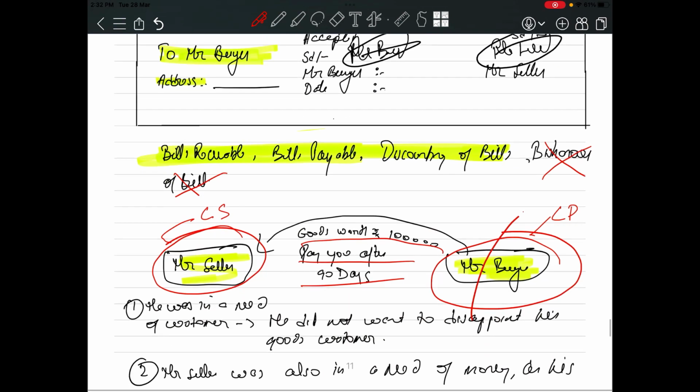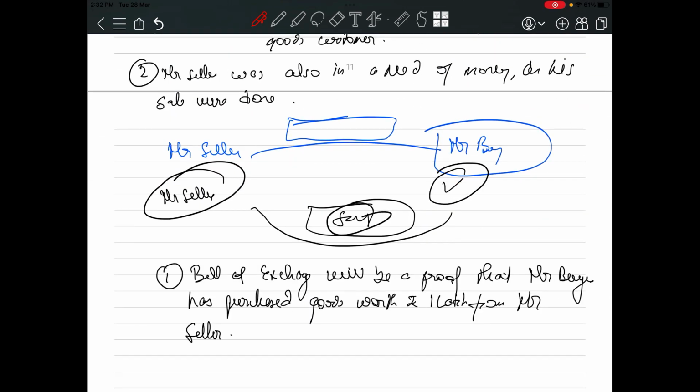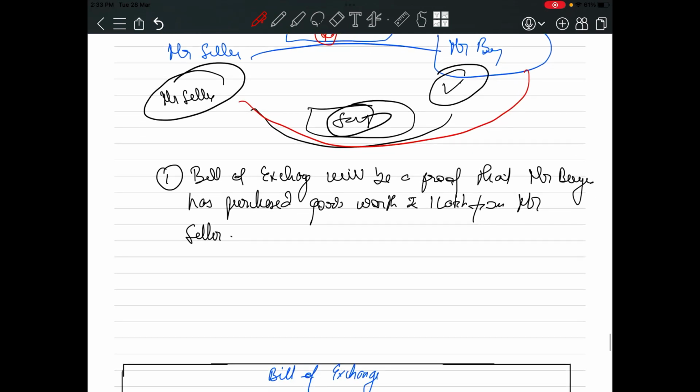Okay, this bill will be sent to whom? This bill will be sent to Mr. Buyer. Mr. Buyer will sign the bill and send it back to Mr. Seller. Now what will happen? This bill of exchange will be a proof that Mr. Buyer had purchased goods worth rupees 1 lakh from Mr. Seller.